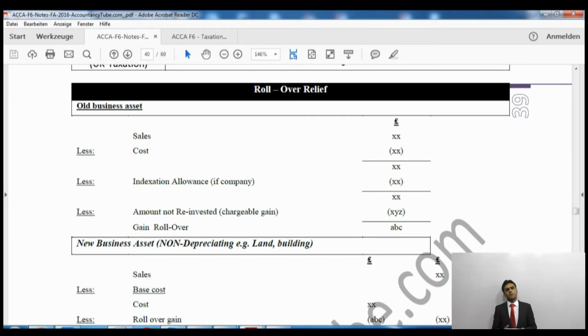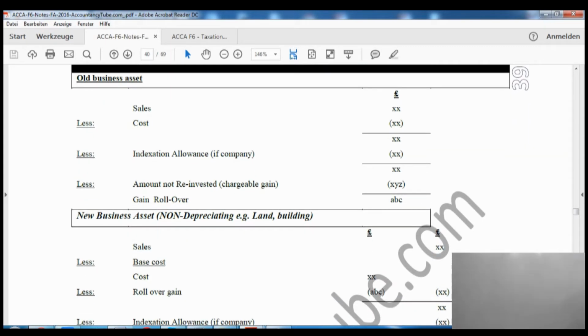The gain on the rest of the amount will be deferred for future periods. Right? So that is the way to calculate it. If you have reinvested the whole amount, then the whole amount will be deferred. If you have not reinvested, the amount not reinvested will be chargeable immediately, and the rest of the amount will be deferred.